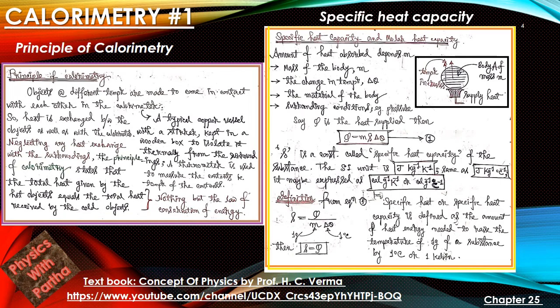Then the definition states s equal to Q over m delta theta. We know that Q is energy, so it comes in the unit of energy. m is the mass, delta theta is the rise in temperature. Now when we set mass and rise in temperature to unity, then s equals Q. That is, specific heat or specific heat capacity is defined as the amount of heat energy needed to raise the temperature of 1 gram of a substance by 1 degree centigrade or 1 Kelvin.